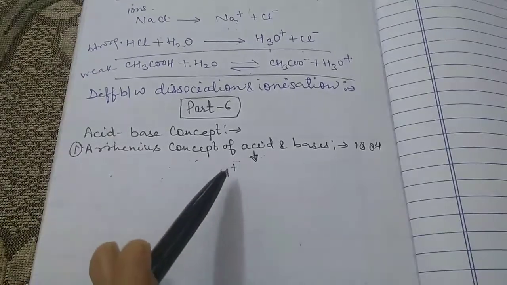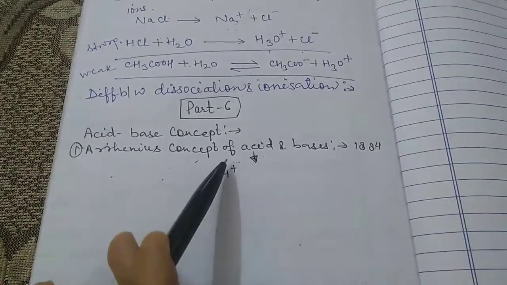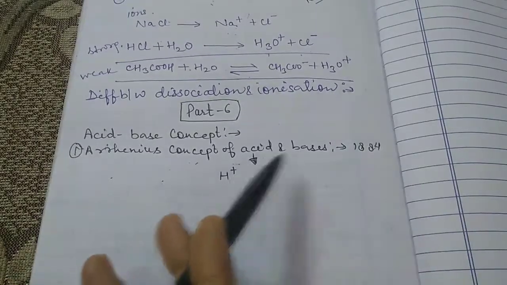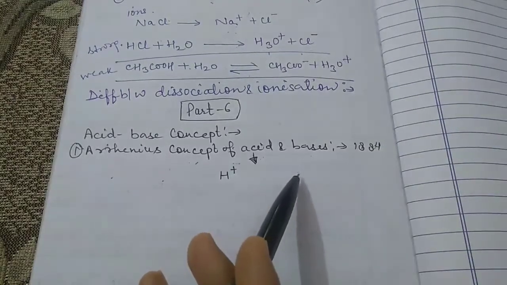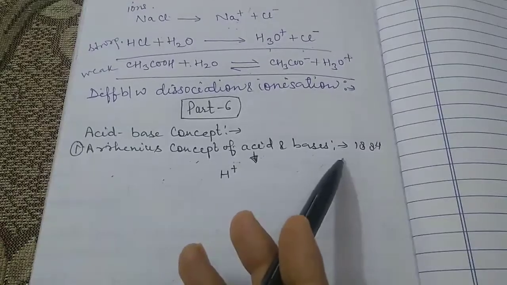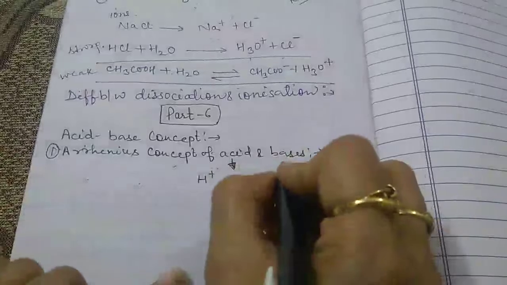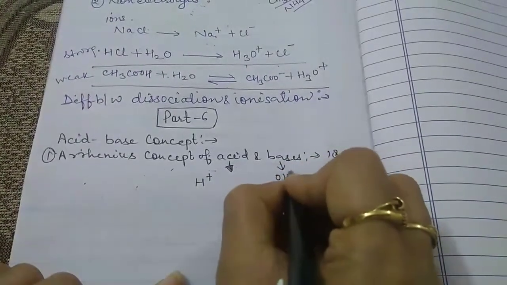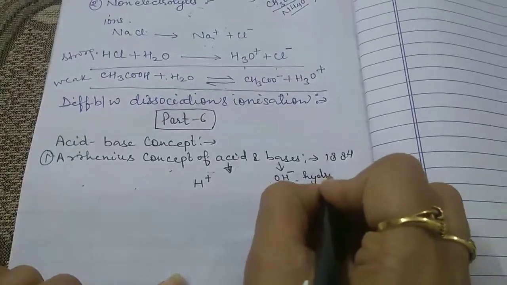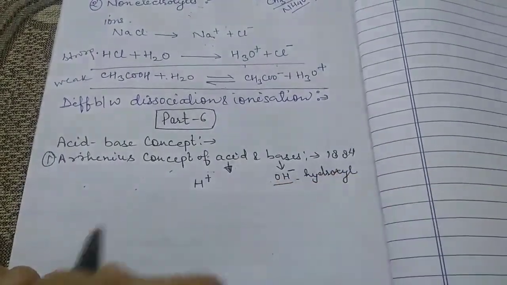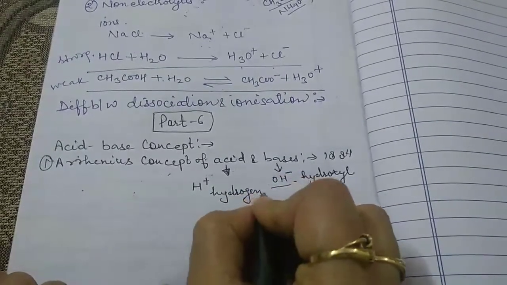It means when the acid is combined with water and when the base is combined with water, we have the aqueous solution of the acid and the aqueous solution of the base. So a base is a substance which dissociates in aqueous solution to give hydroxyl ion, that is OH minus ion. This is called the hydroxyl ion, and this one is known as the hydrogen ion.